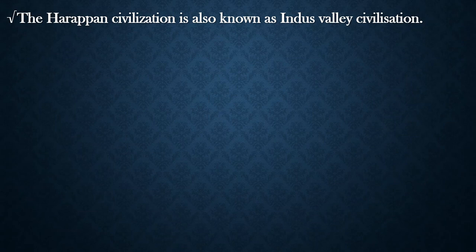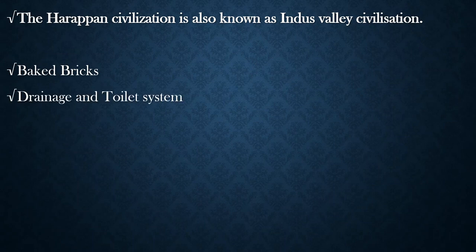Harappan civilization is the first urban civilization in our India, and many things are so special about it. One among all those is baked bricks. Imagine, thousands of years back they used baked bricks, and they used to have an underground drainage system.